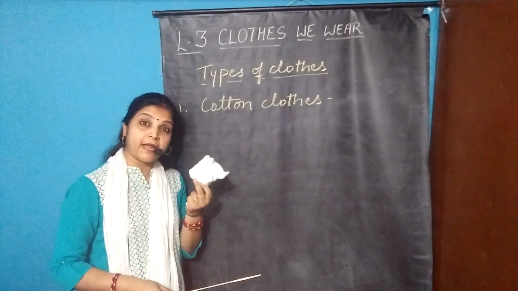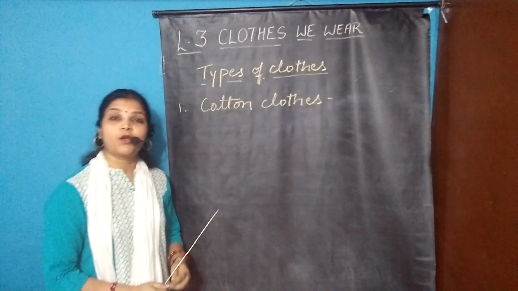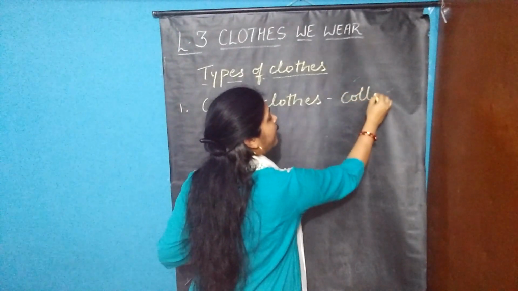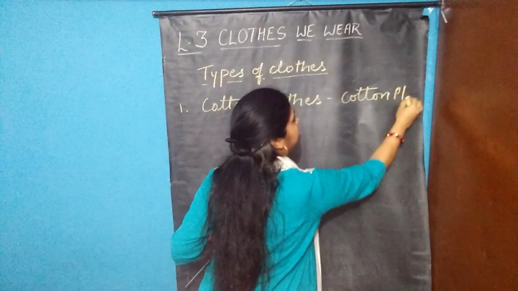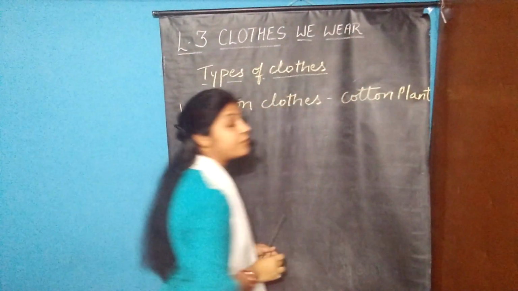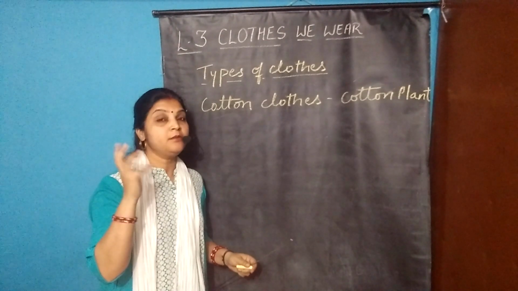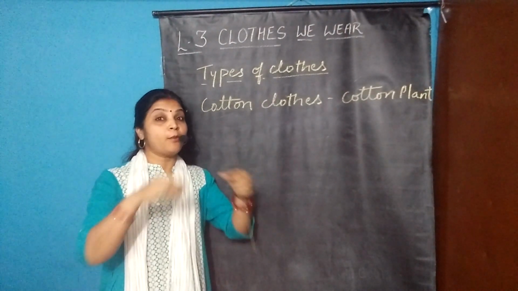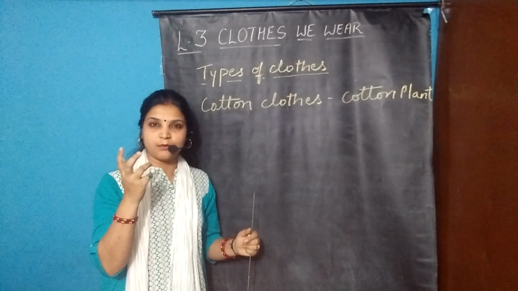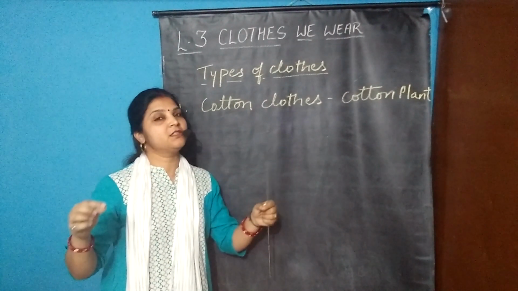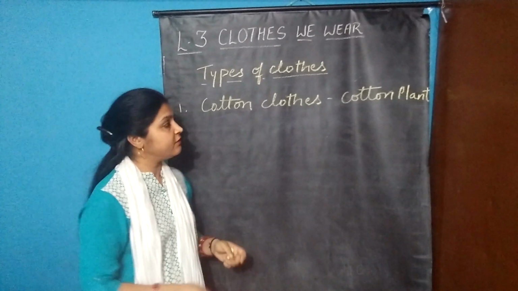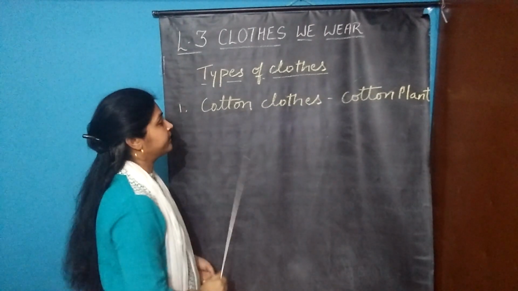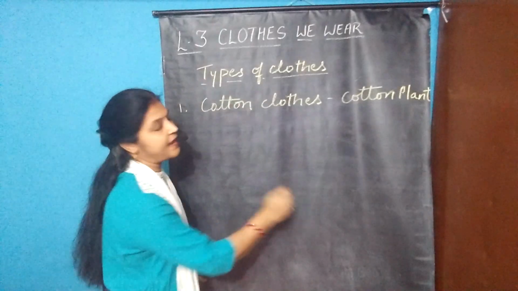Then where do we get this cotton? We get cotton from the cotton plant. From this cotton plant, we get cotton balls. Then from these cotton balls we form cotton threads. From these cotton threads, we make cloth, and from this we make cotton clothes. Like this, we get cotton from cotton plants.